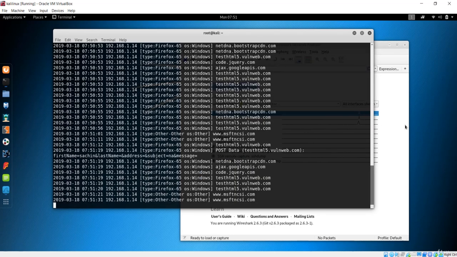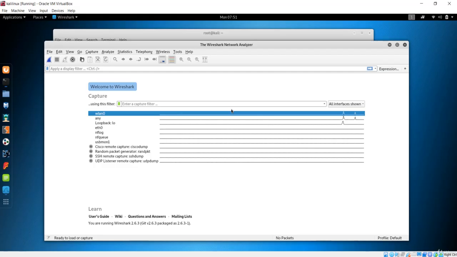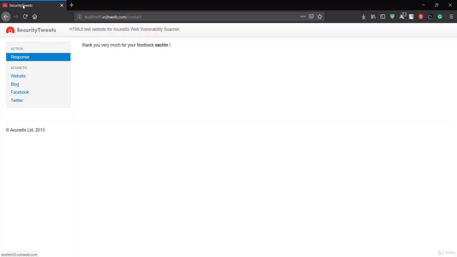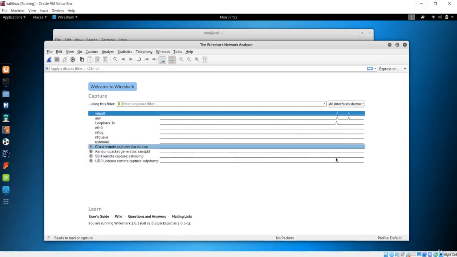But if you go to the Wireshark, this is important because now we are man in the middle. That means we'll get the information of the traffic right here. Even if we are not using internet on the Kali Linux, it is going to give us the traffic right here because now we are man in the middle. That means you will see some traffic generated right here.